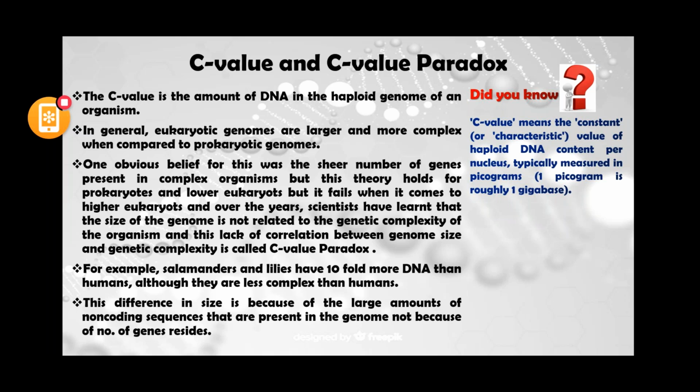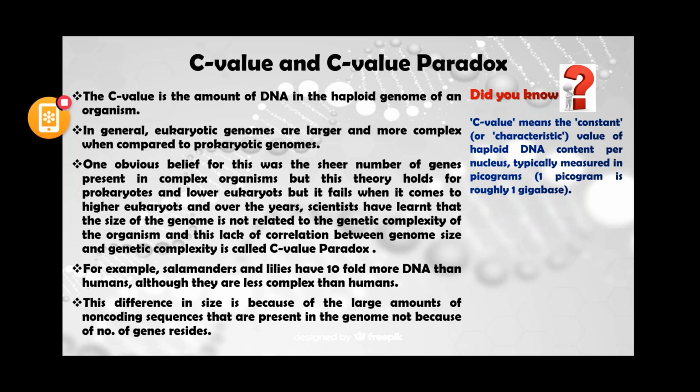The DNA has regions of different lengths, and these different lengths of sequences present in the DNA define the C value. So the C value is the amount of DNA in the haploid genome of an organism. It is talking about haploid, not diploid. In diploid it will be double.